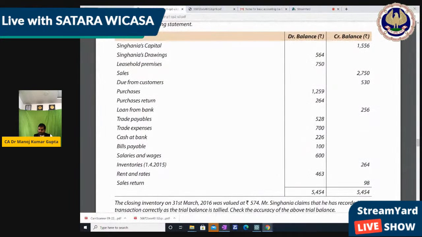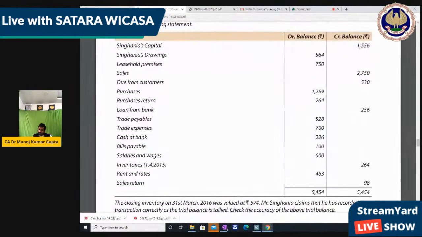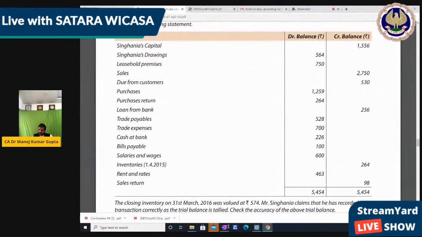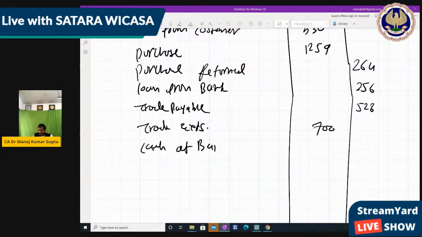Next, trade payable 528. It's wrong. It should be on the credit side. Trade payable 528. Now trade expenses 700. It's correct, debit side. Next, cash at bank 226. It's correct. Cash at bank 226.